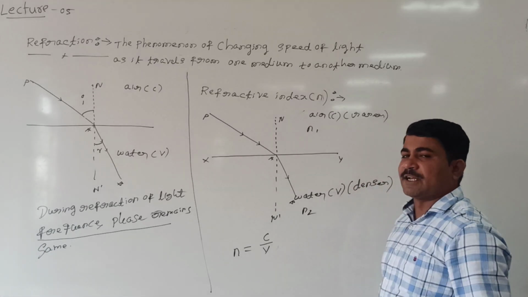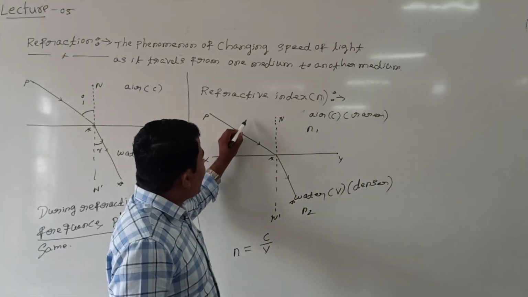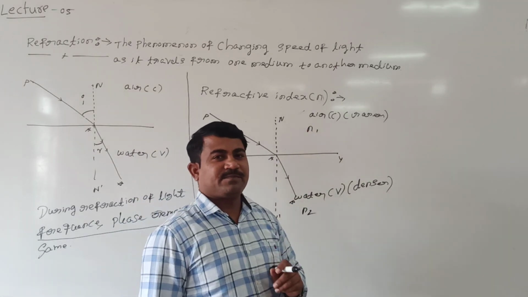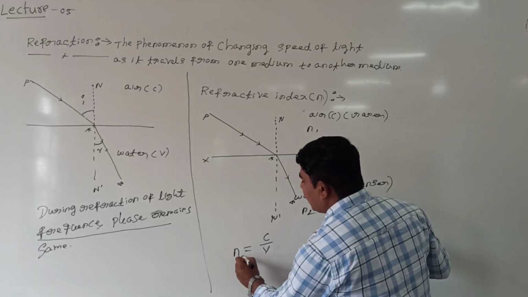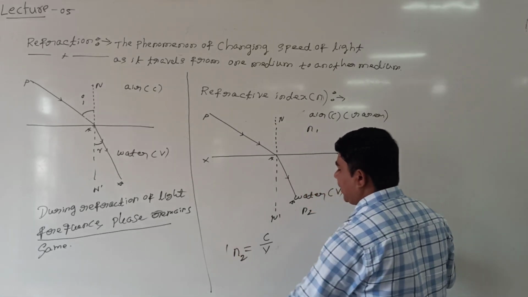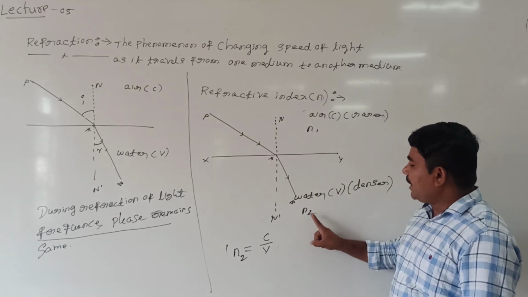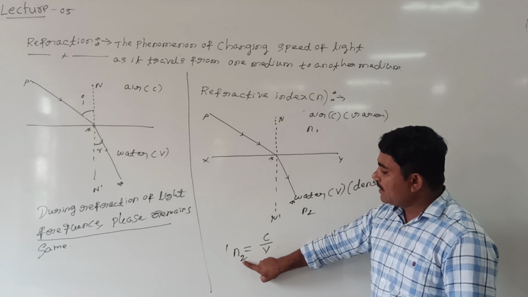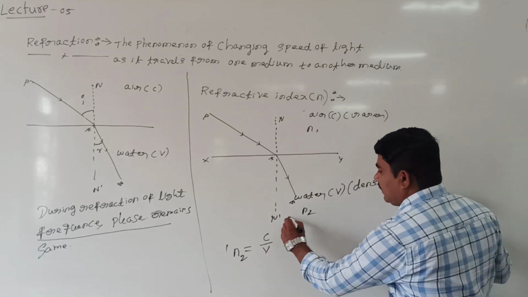Water I can call denser medium. A ray of light travels from air to water, or a ray of light travels from rarer medium to denser medium. Then how to give the refractive index of second medium with respect to first medium? It can be represented by n2 divided by n1.